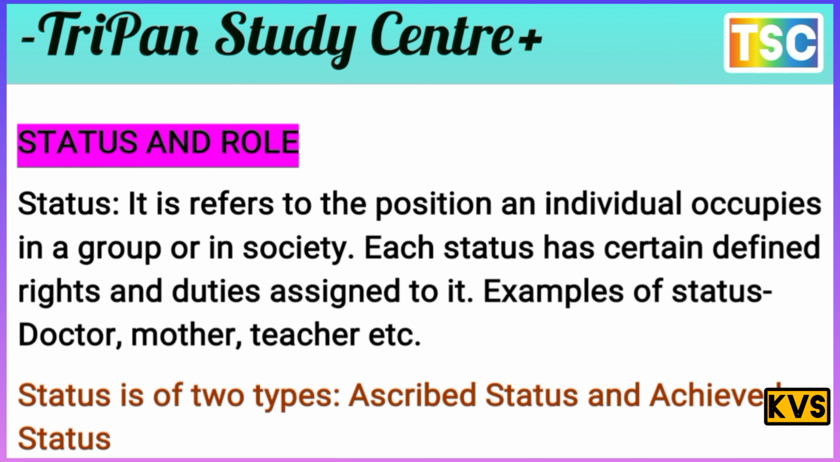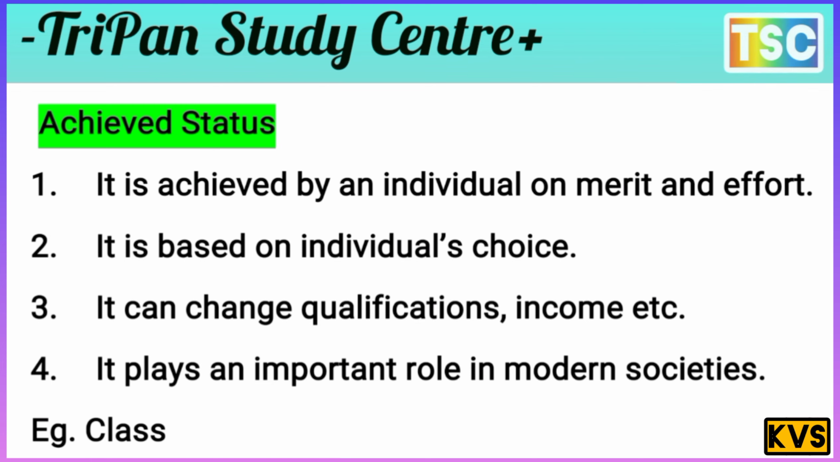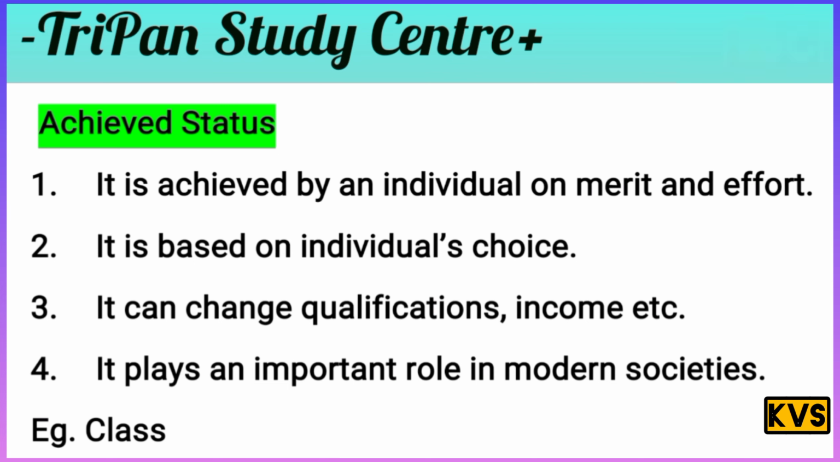There are two types of status. The first type is achieved status. It is achieved by an individual on the basis of merit and effort. It is based on the individual's own choice. That's the most important point about achieved status. It can change with qualification, income, etc.